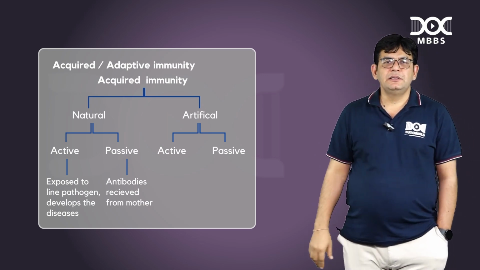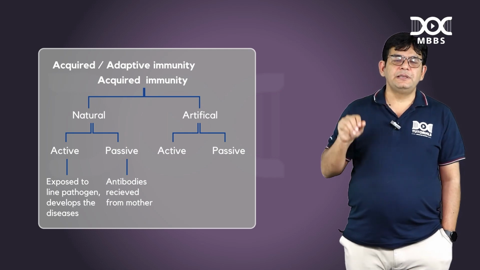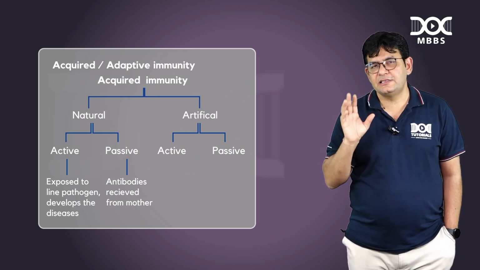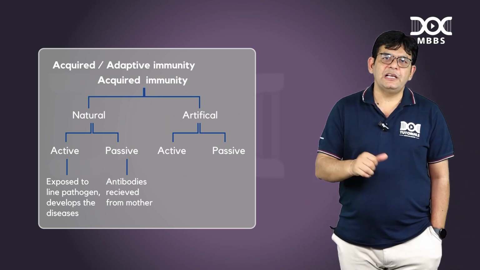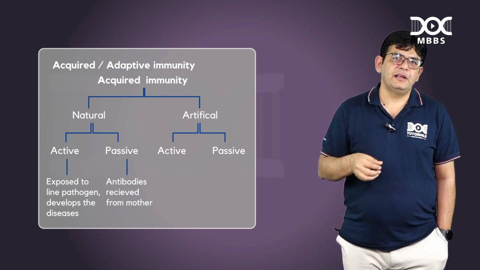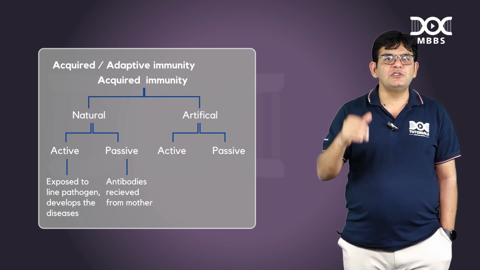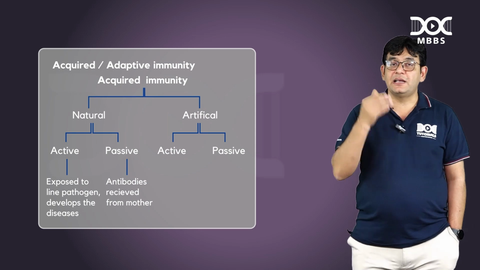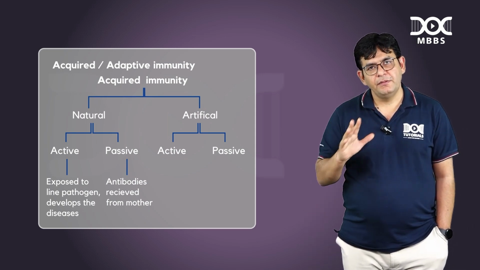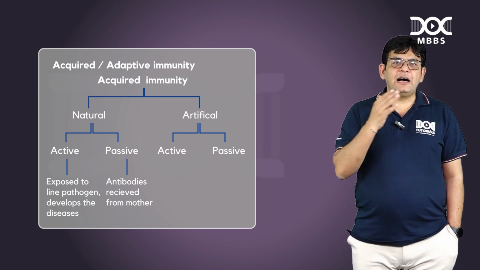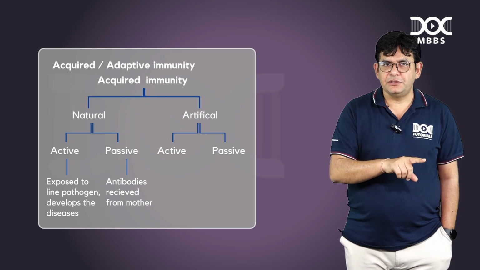Second point is natural passive. It means the route is natural, but the body has not done anything against it. So that is passive in this particular case. So natural passive is the gift. Gift from whom? Gift from mother. So mother to child transfer of immunoglobulin through the placenta is a classical example of what? Natural passive immunity. Fine. Then we have artificial active, meaning not the natural infection.